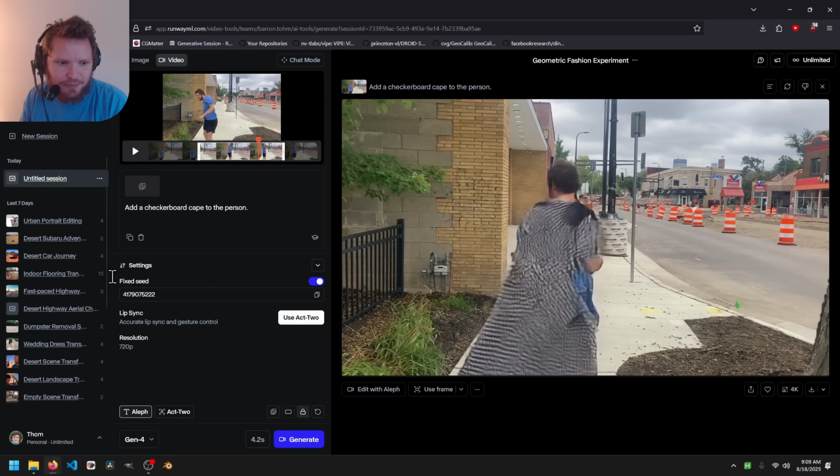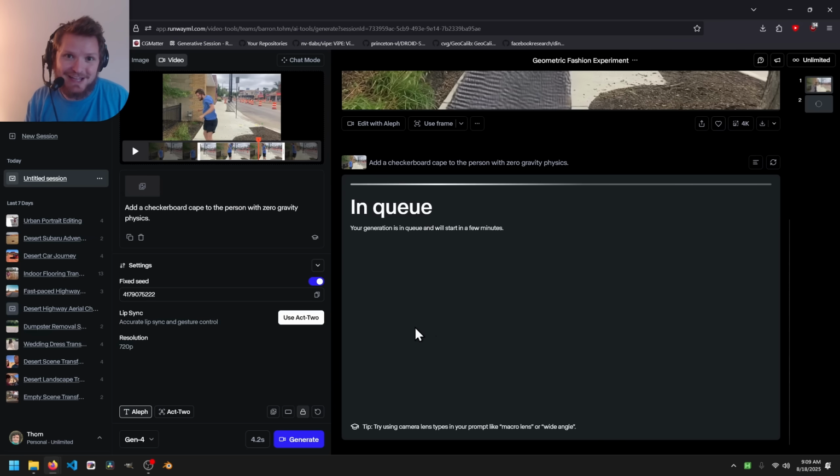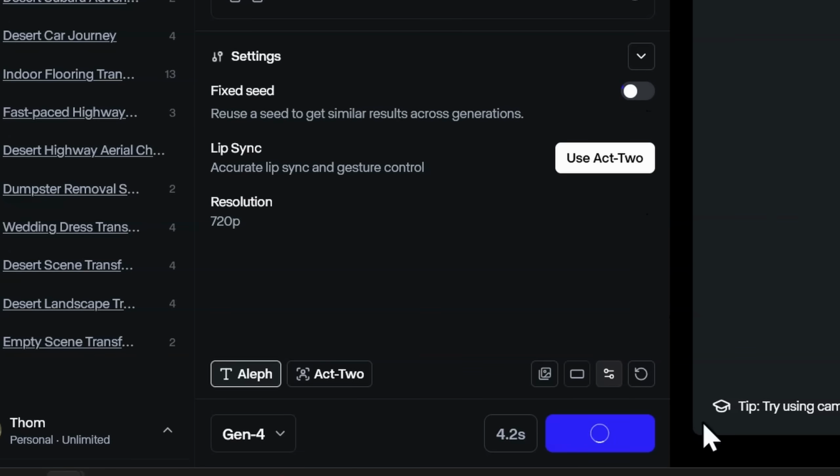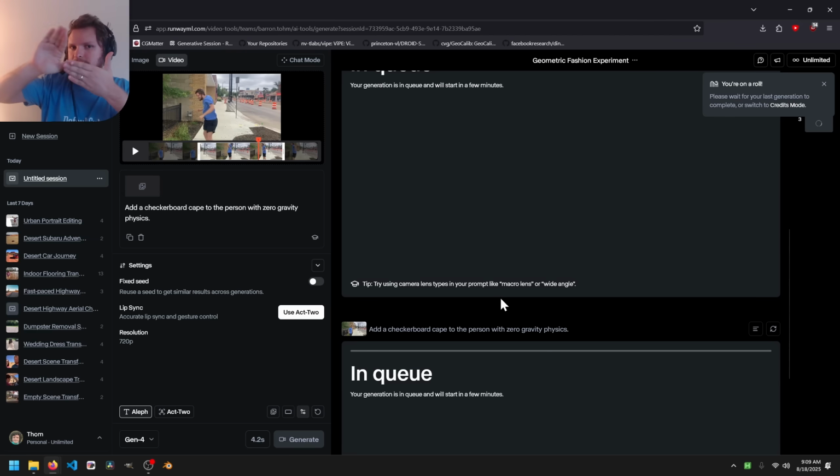No problem. Because we have a fixed seed, I can just change the prompt and it should kind of use a similar something. Zero gravity physics. Because I don't pay to have it generate fast, I do still have the option to do 2 generations at a time. Disable fixed seed to generate. Now we got 2. Here we go.